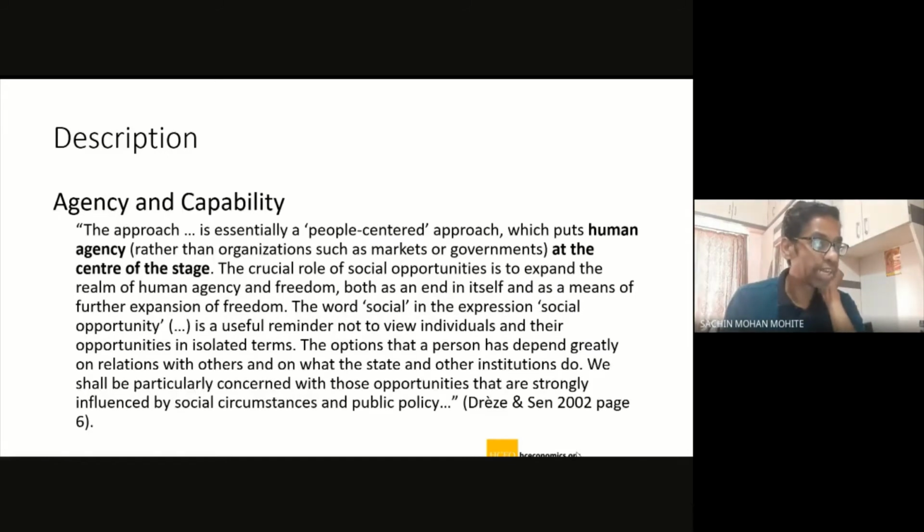I'll just quickly come to this particular paragraph, and I thought we'd read it together. But let's do one thing. You all can read it.